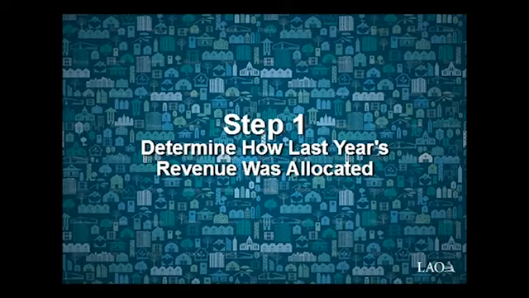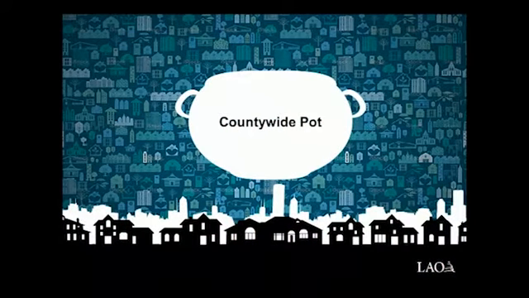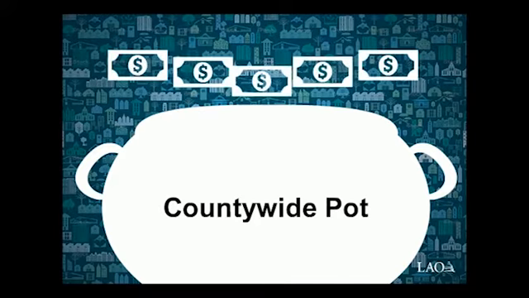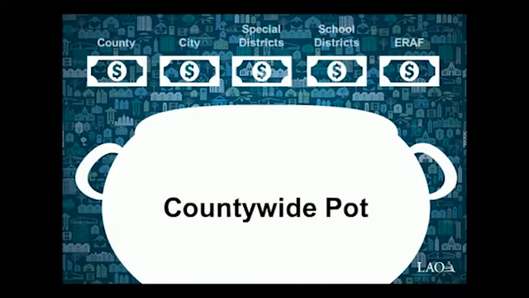Step 1. Determine how last year's revenue was allocated. Your county auditor sets aside revenue from the 1% tax for each local government and ERAF. The amount each local government gets is largely based on the amount that was allocated to them last year.